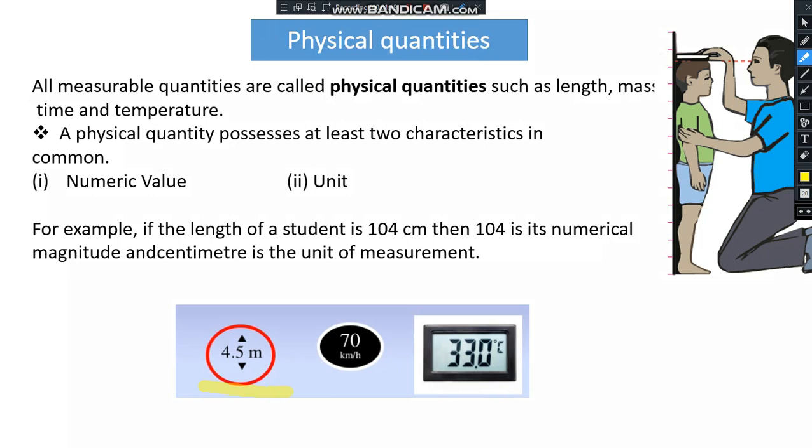In this example, 70 is the numeric value and kilometer per hour is the unit, and here 33 is a numeric value and degree is a unit, and 33 degree is a temperature.